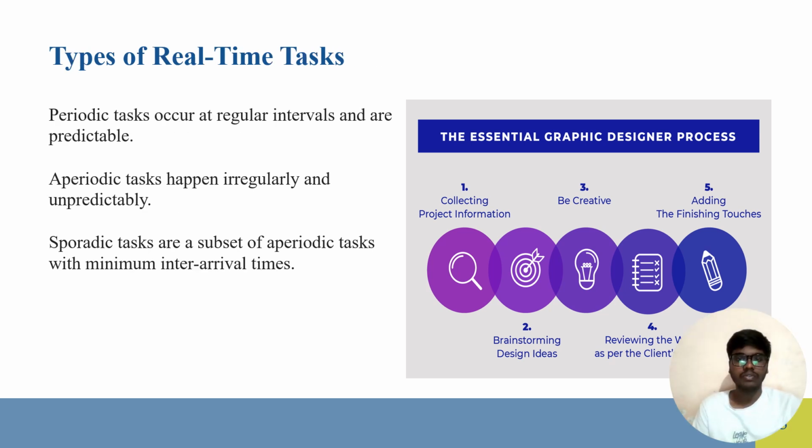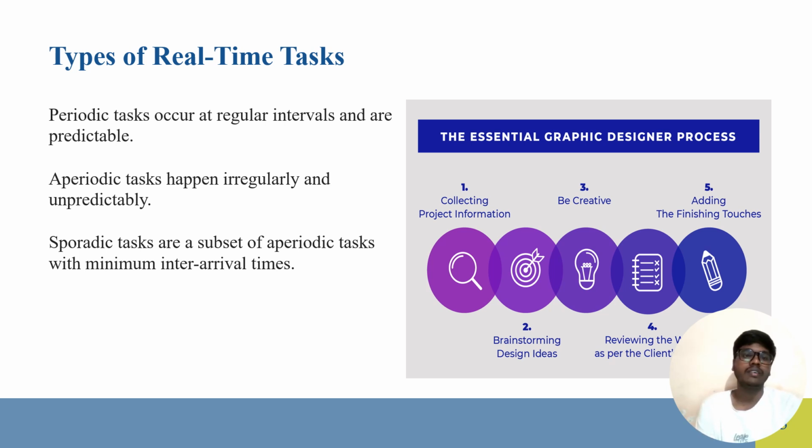Types of real-time tasks. The periodic task occurs at regular intervals and is predictable. And aperiodic tasks happen irregularly and unpredictably. Sporadic tasks are a subset of aperiodic tasks with a minimum inter-arrival time.